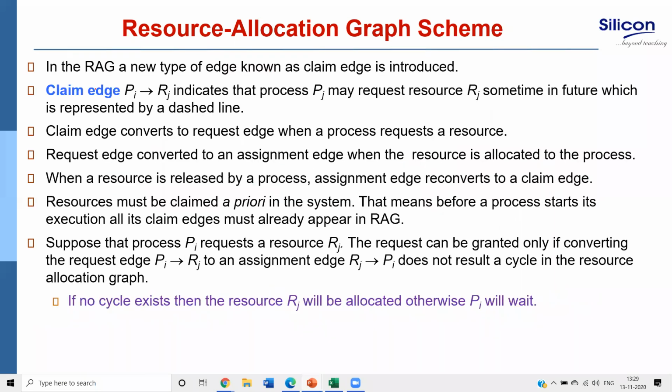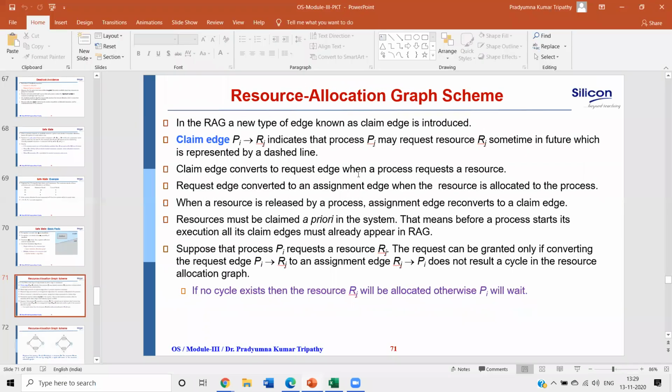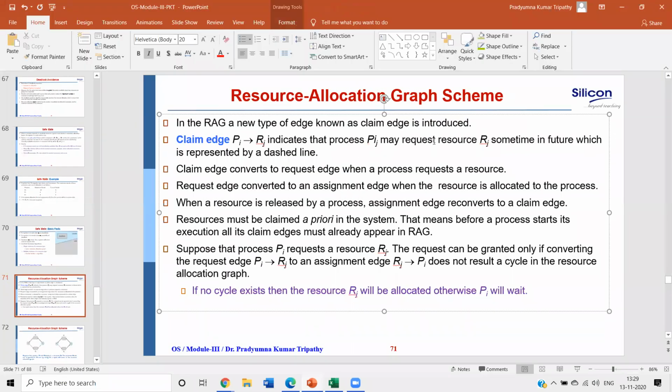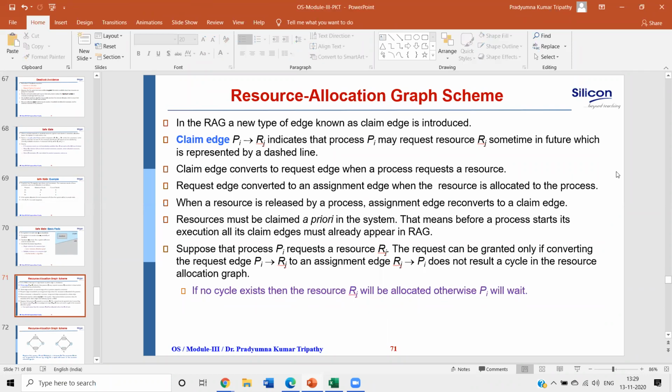That is being explained over here. The RAG has a new type of edge known as the claim edge. What is a claim edge? Suppose there is an edge from process to resource. A claim edge is always from process to resource. Pi to Rj indicates that Pi may request resource Rj sometime in future.